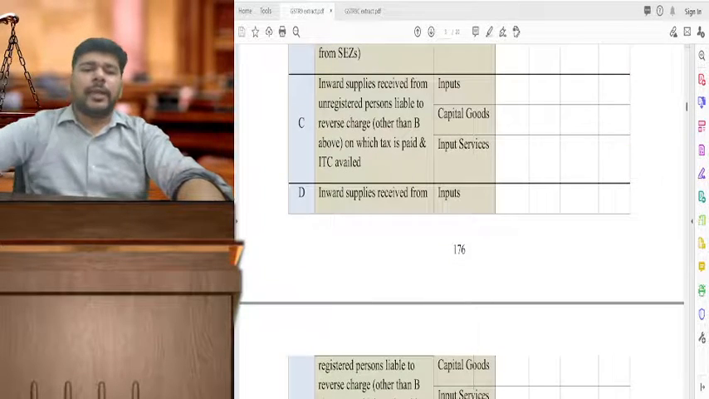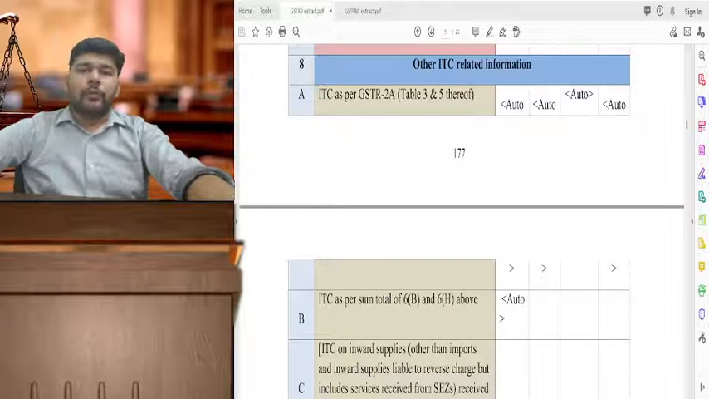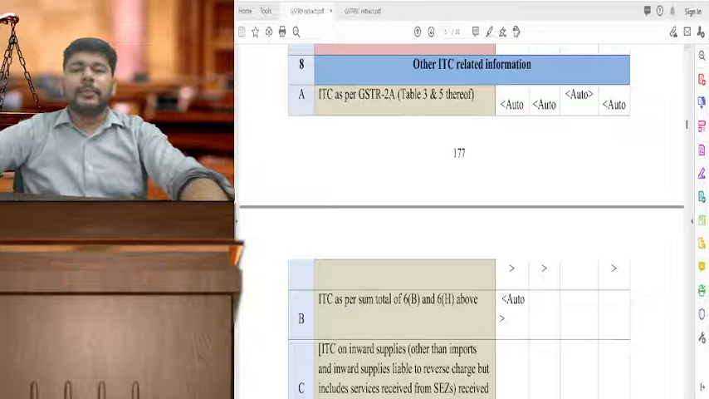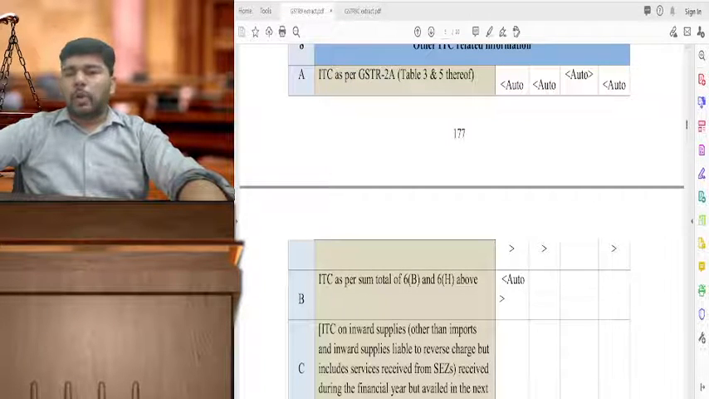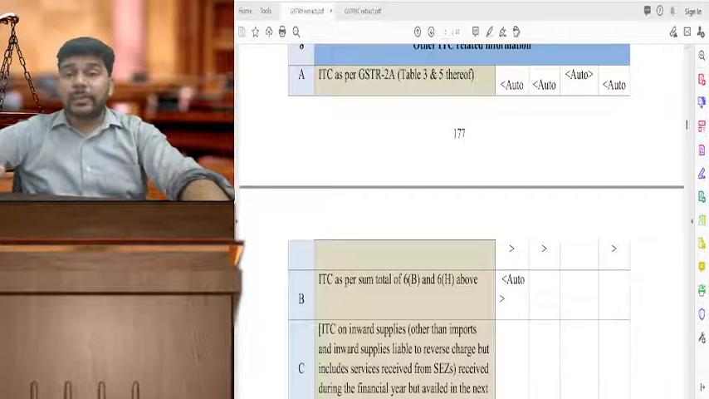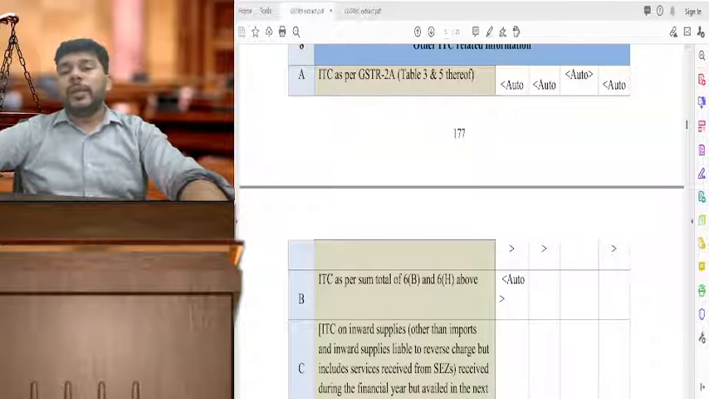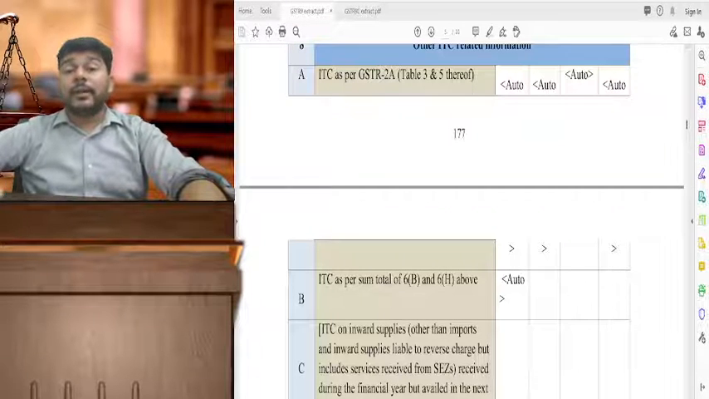So now over here, table 8, as you know, it is the comparison of GSTR-2A and 2B. I know that many of you are facing notices for this specific table. ITC as per GSTR-2A will be auto-populated. Now there might be a question that for the period April 21 to December 21, there was a GSTR-2A. From 1st January 2022, since the provisions of section 16 subsection 2 clause (aa) were made applicable, the input tax credit was required to be restricted to the input tax credit available under GSTR-2B.